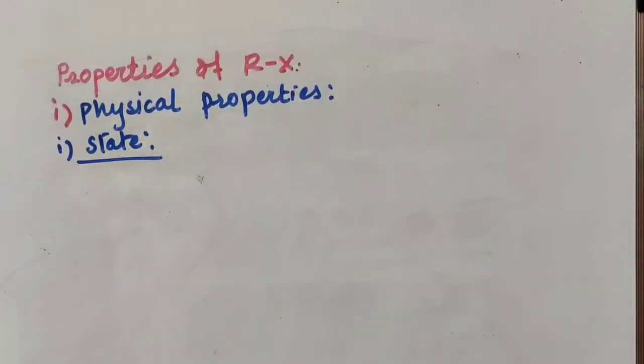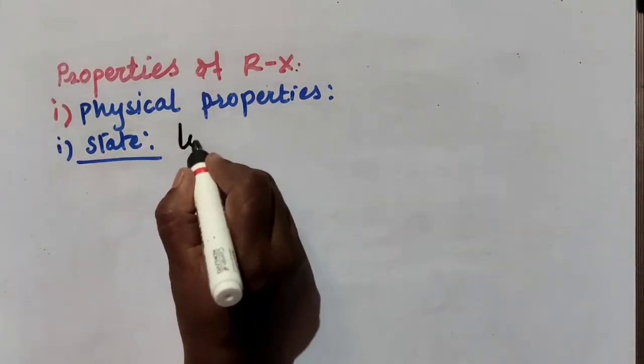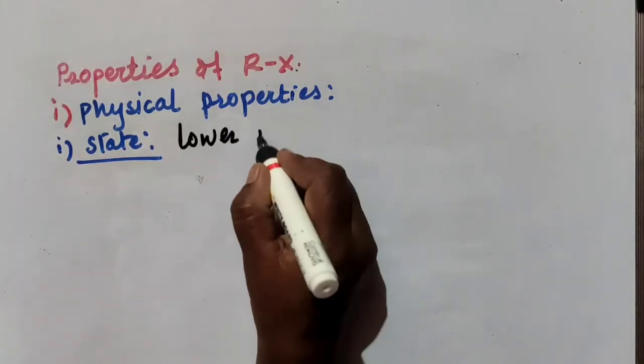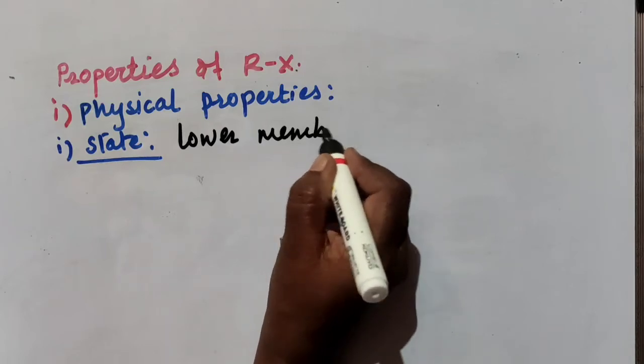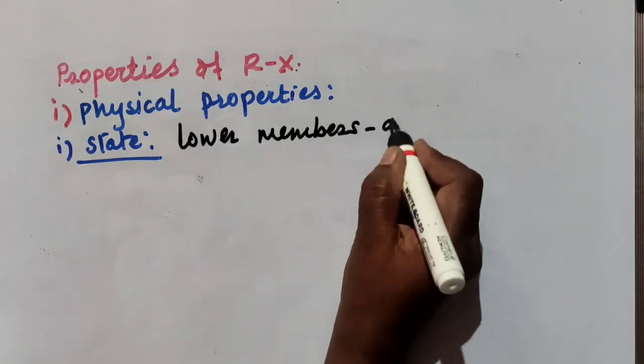So let us start with the physical properties of alkyl halides. The first physical property is the state of alkyl halides. Lower members are gases.